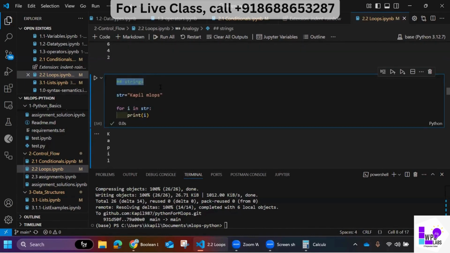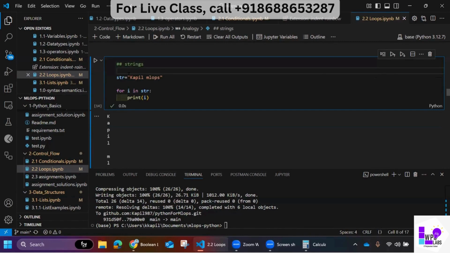So if you see these strings here, let's say you have a string. Let's try to avoid the same name, which is of... So we have a data type called str, right?